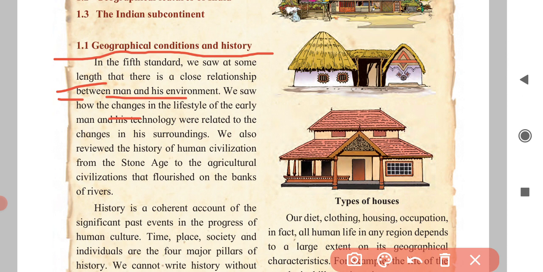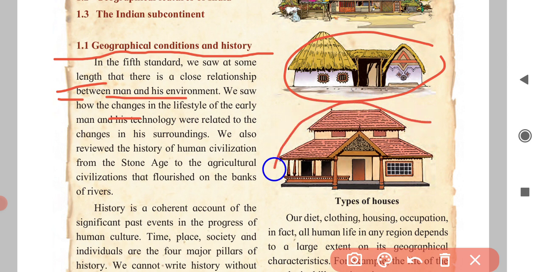First, the man used to live in a hut, then he started to build a home, after that he started to build bungalows. It is one example of the development of new technology which we can see here. Even the pictures are given here. This is the change we can see in the houses.